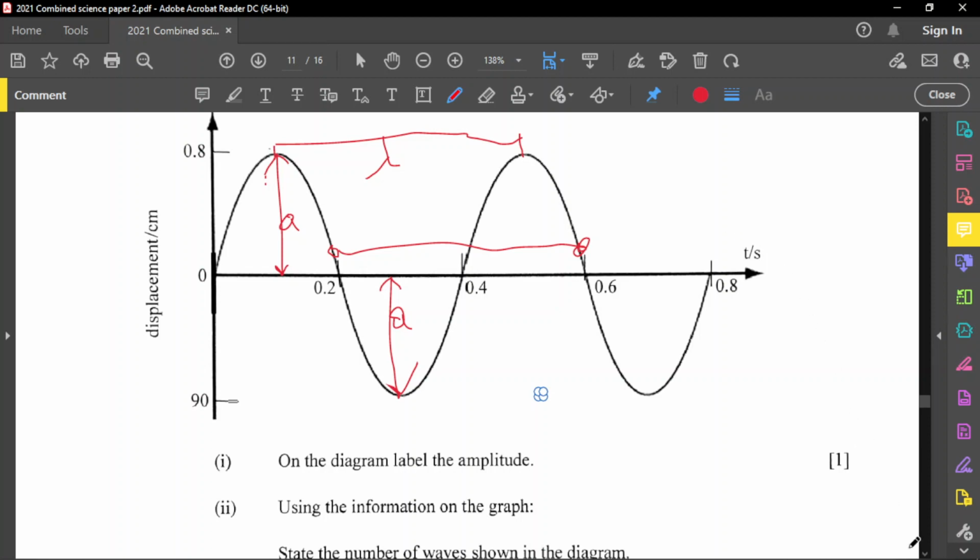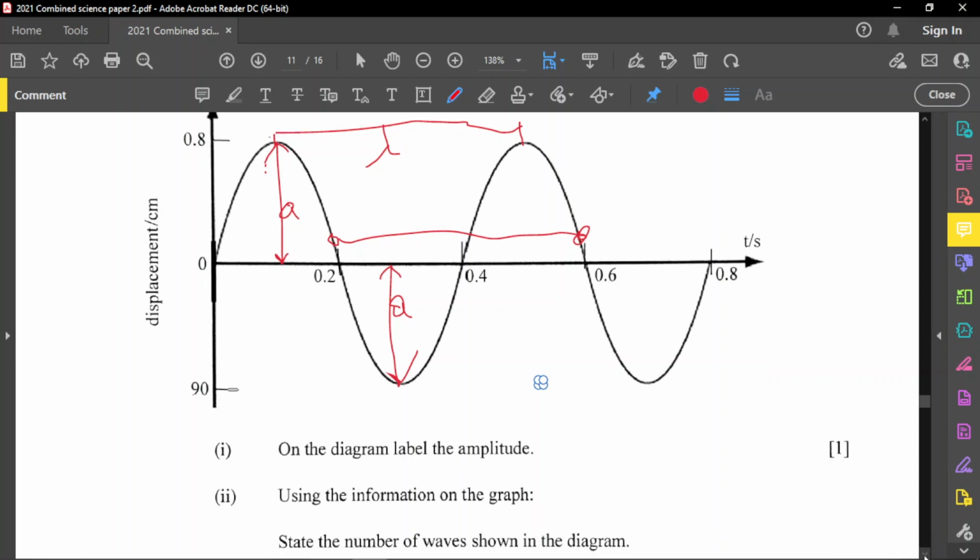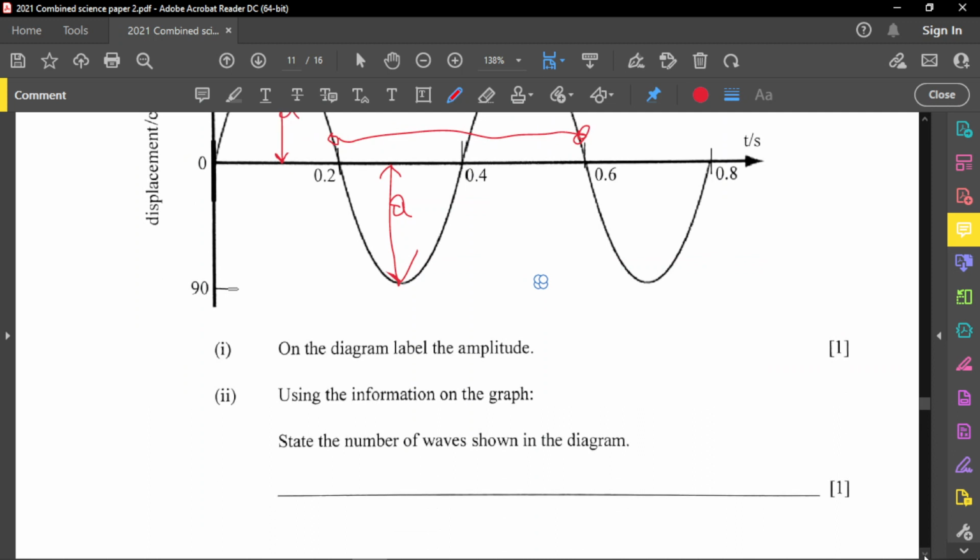So as we use the information on the graph, we need to do something. Let's go up a little bit. State the number of waves shown in the diagram.